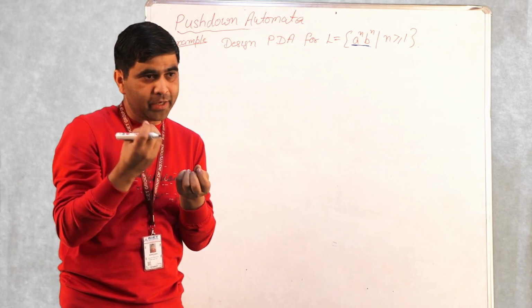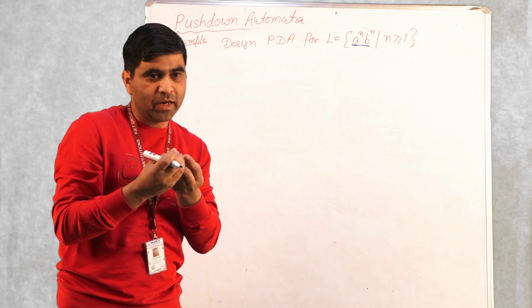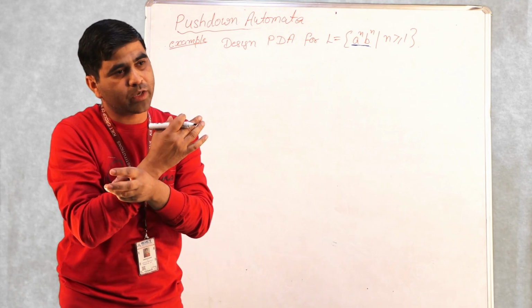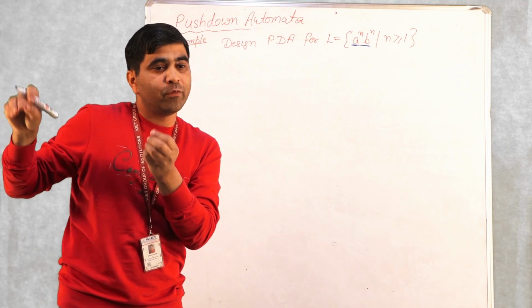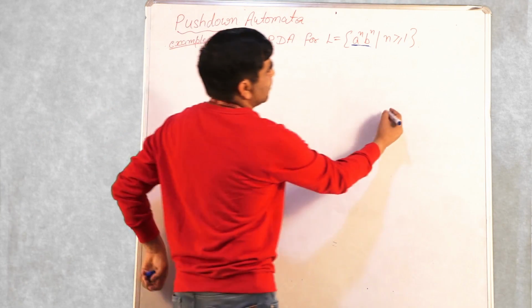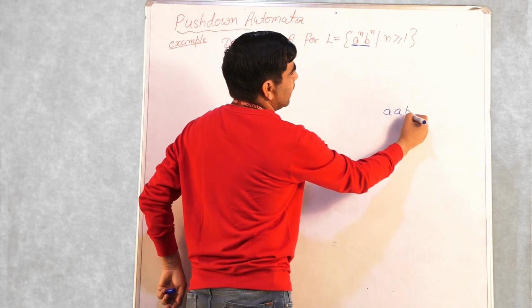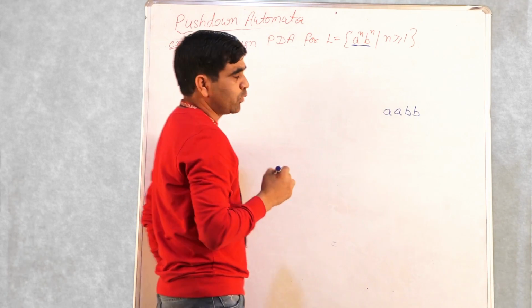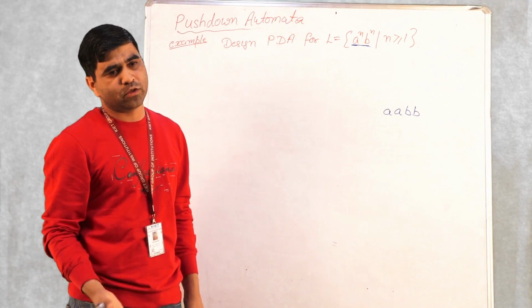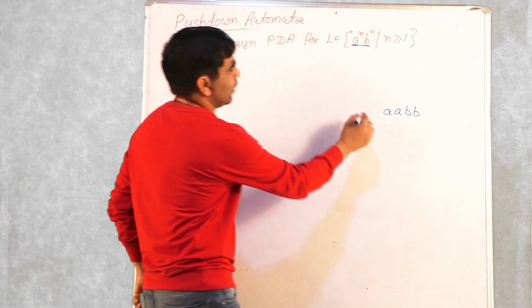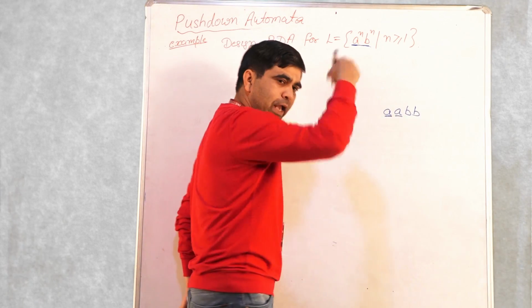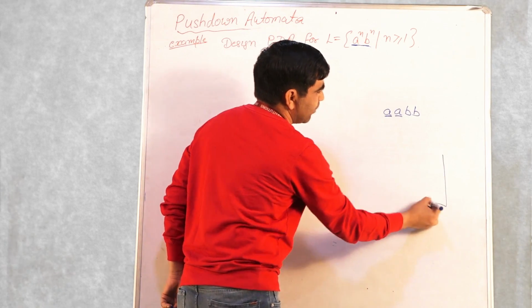Once I get a B from the input and there is an A in the stack, I'll cancel them with each other, removing one A from the stack. Now before designing this, let's suppose I have the string ABB. There can be any logic, your own logic also, to solve this, but my strategy is that once I get one A or any number of A's, I'll simply push them onto the stack.